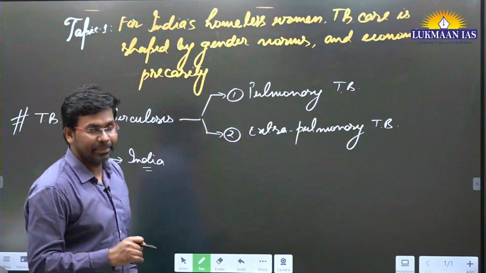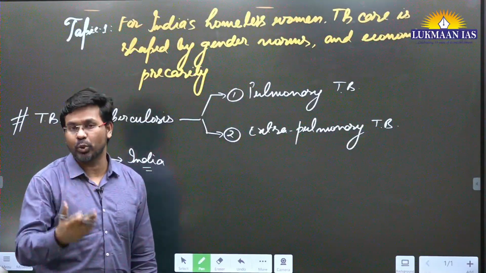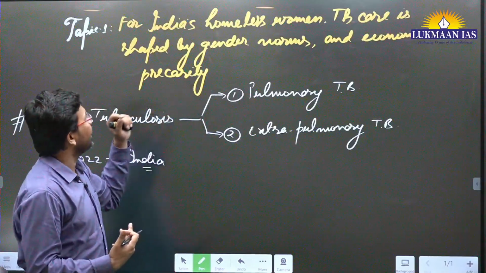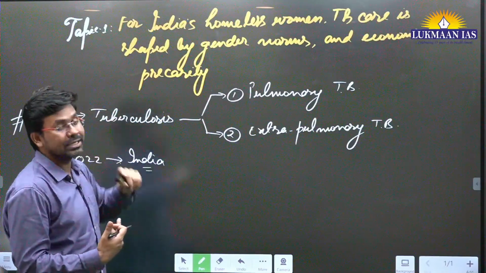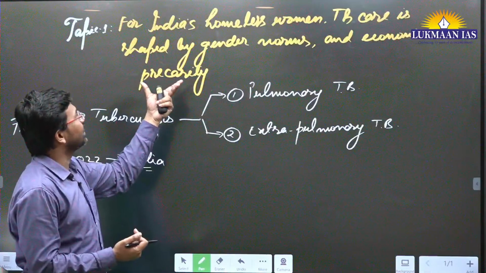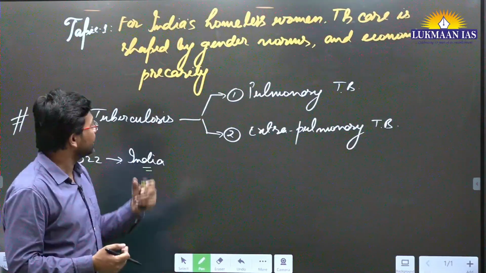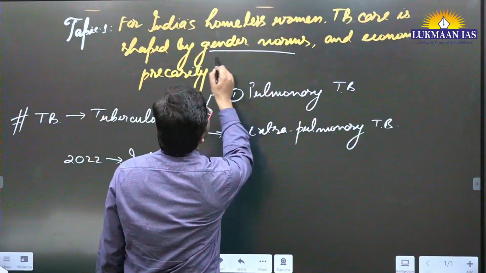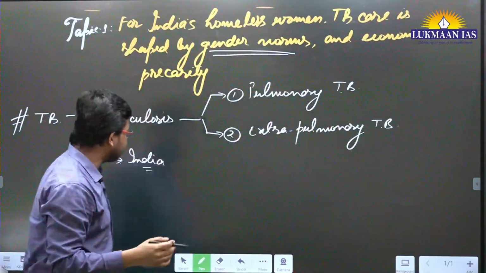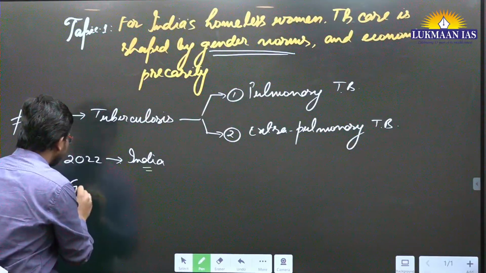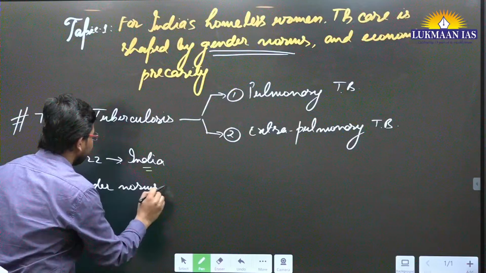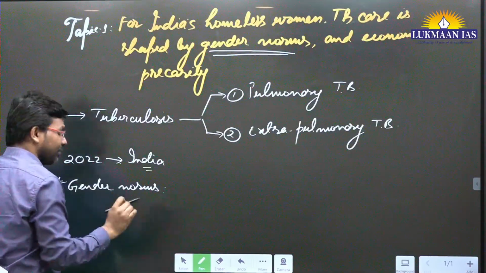In this article, they have talked about two stories. One story belongs to Reshma, a homeless woman who is trying to get herself treated, because she has TB. But the question is, TB care in India is shaped by gender norms. What do we mean by gender norms? What is the role of gender norms here? So basically, the author is saying, what happens if there is a woman, right?